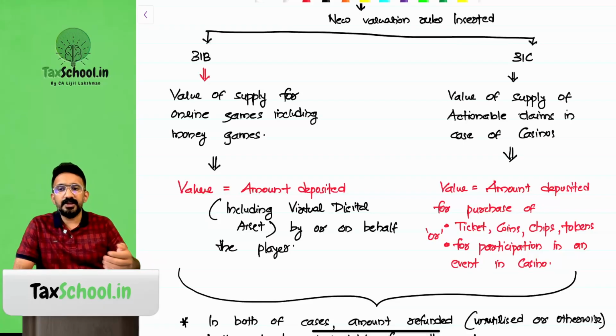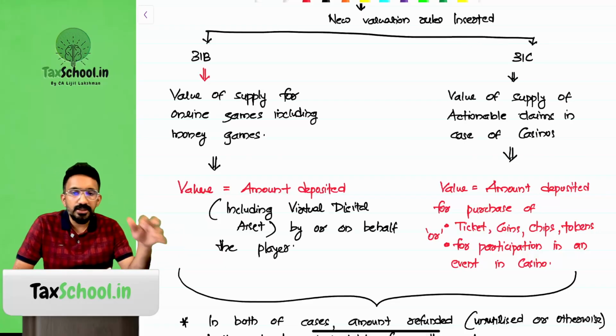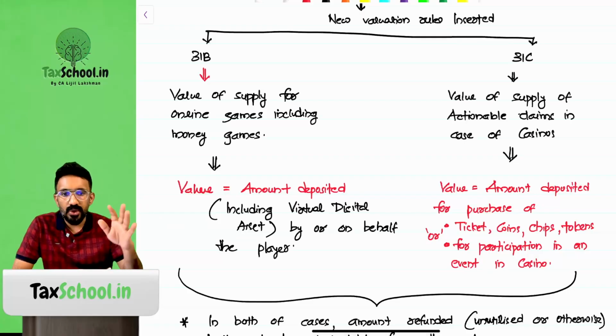The understanding that we had for online money gaming, like the fact that if at all say you went to Goa and then decided to go to a casino and you got some tokens first, you spent 10,000 rupees, you would have paid 28% GST already. Now you didn't participate in enough games, so you got some 2,000 rupees worth of token balance with you. You give this token back, you're not going to get the GST amount back, that's gone.